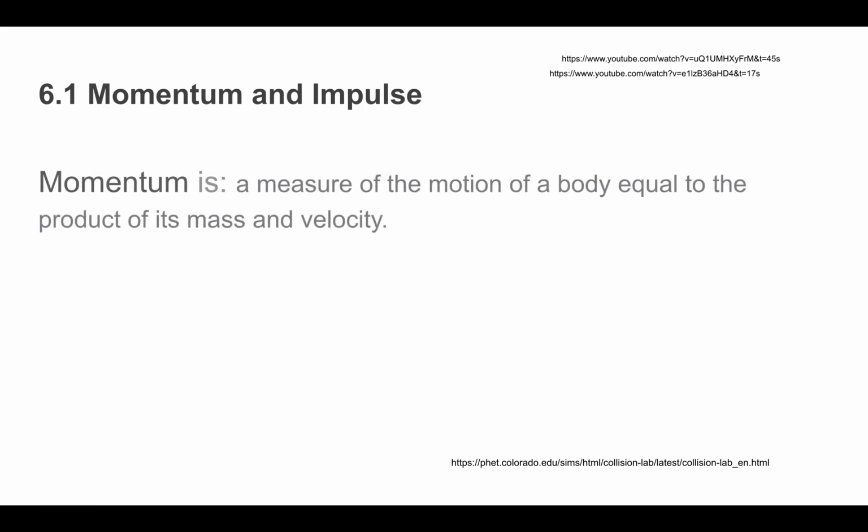and impulse. What momentum is, it is a measure of the motion of a body that is equal to the product of its mass and its velocity. Basically, a greater mass with a greater velocity is going to have more momentum. The letter that we're using for momentum is going to be lowercase letter p, even though momentum starts with an M. P is going to stand for momentum. Momentum is equal to the mass multiplied by the velocity of the object.